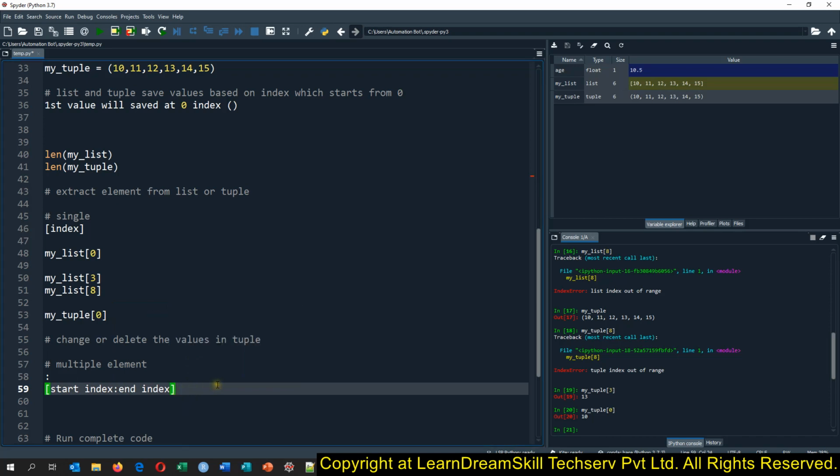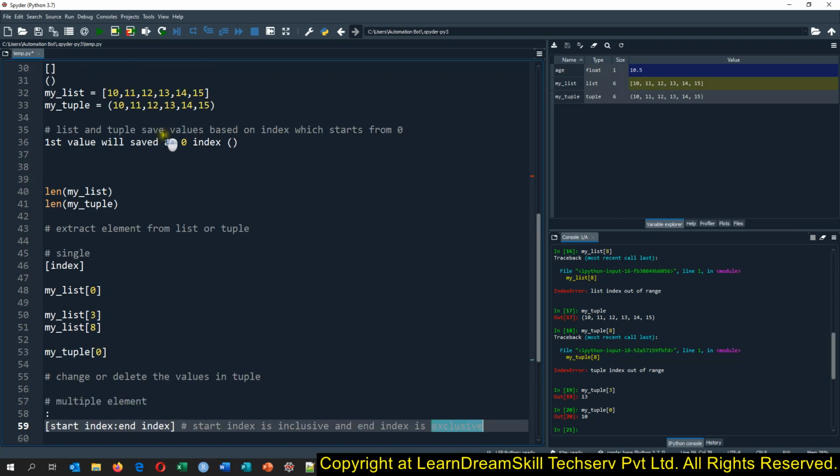And then we have one rule as well: the start index is inclusive, and the end index is exclusive. Okay, now let me tell you what this means.